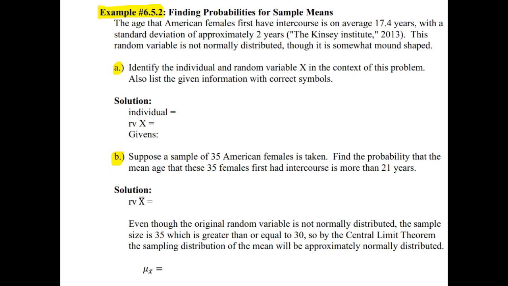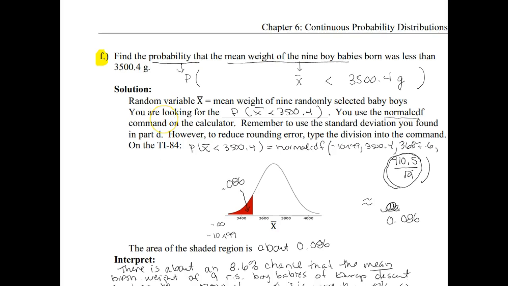So example 6.5.2, another problem with finding probabilities for sample means. The age that American females first have intercourse is on average 17.4 years, with a standard deviation of approximately 2 years. So again, these values that we've been given are mu sub x and sigma sub x. This random variable is not normally distributed, though it's somewhat mound-shaped. So identify the individual and random variable x in the context of this problem, and also list the given information with correct symbols.